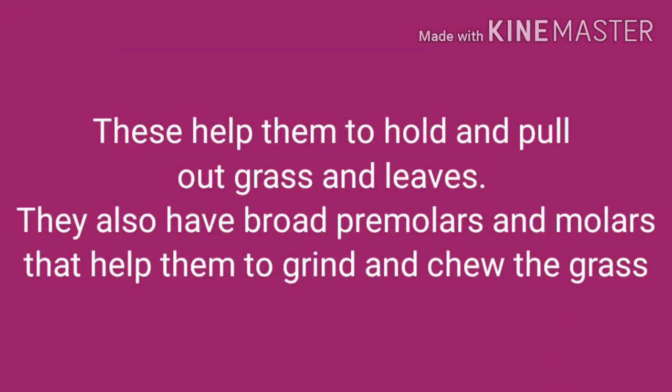This helps them to hold and pull out grass and leaves. They also have broad premolars and molars.